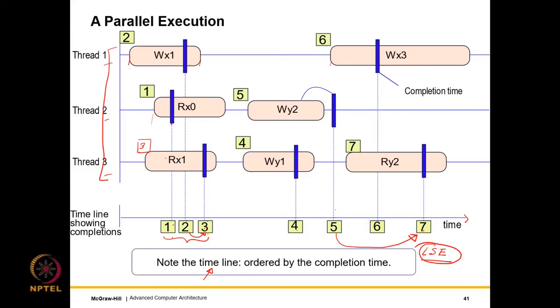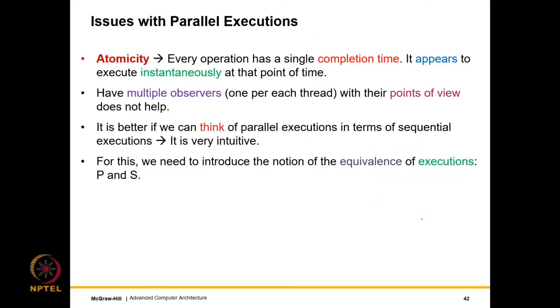This is a simplistic scenario, but nevertheless, this has been our first parallel execution where we have placed multiple observers at each of the cores. Observer at the core and observer at the thread, let's assume it's the same thing. And then what we do is that we just see what they read and write. We arrange them by the completion time. We find it to be legal and sequential.